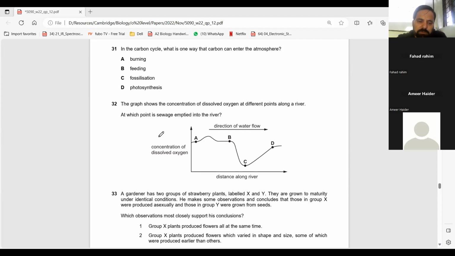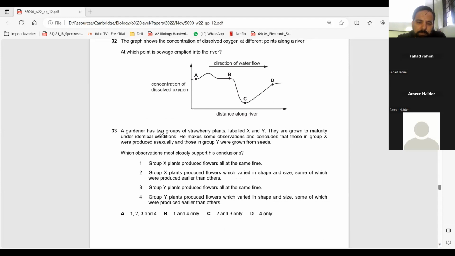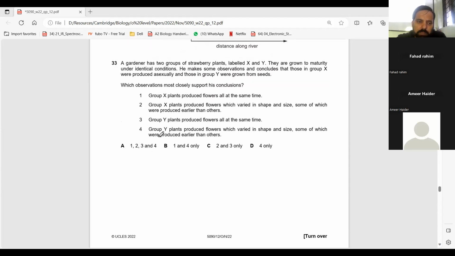32 is repeated. Yes, no? Yes, its answer is beta. 33. Yeah, 32 is beta. 33. We are done with this yesterday. Maturity, understand. Are we done with?